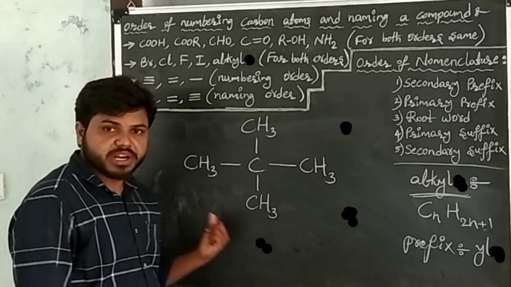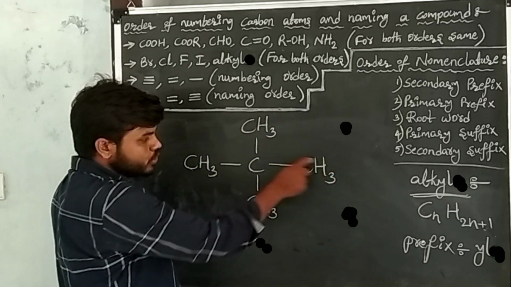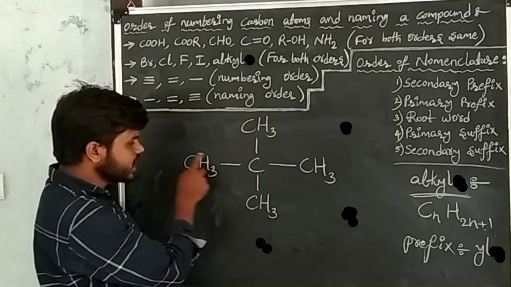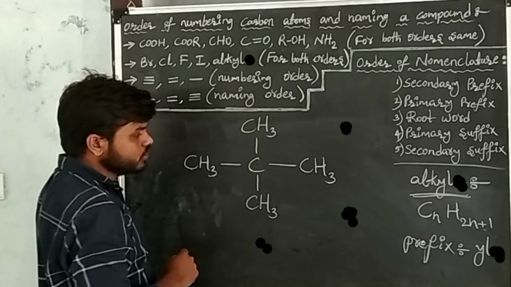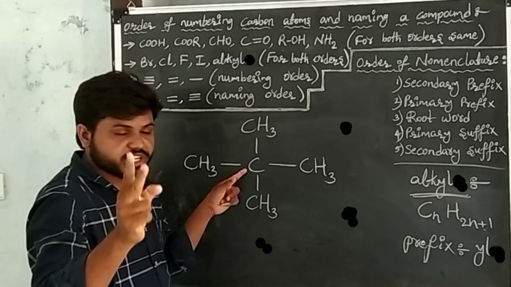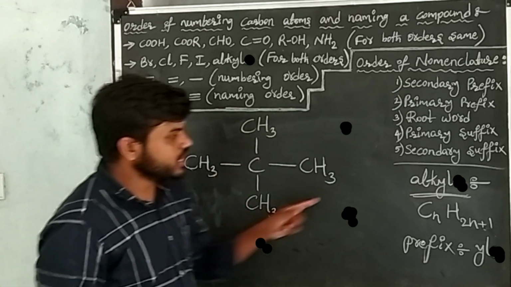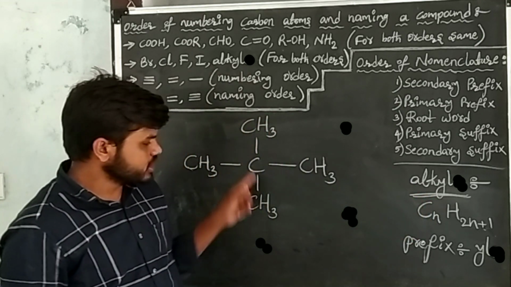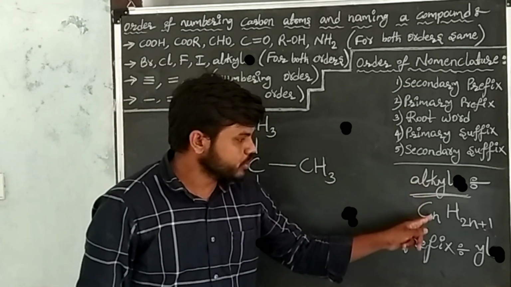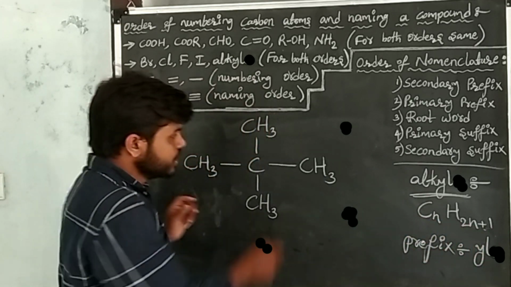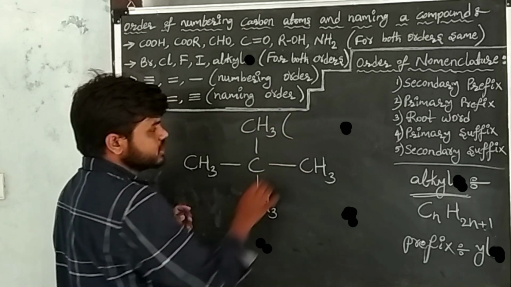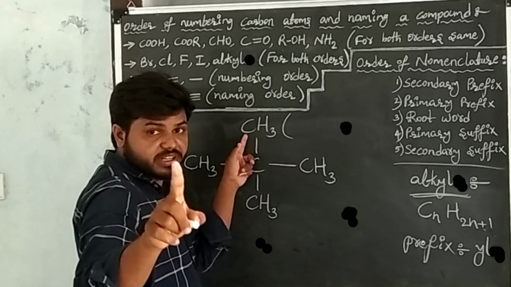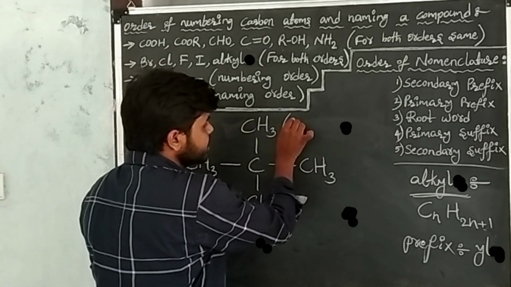This is the given carbon compound. In this is the principal chain of the carbon compound. At this carbon, there are 2 substituents. These 2 substituents belong to the alkyl group. You can check with the formula also. The name of the substituent: in the substituent one carbon is there. The root word of one carbon is what? Meth.